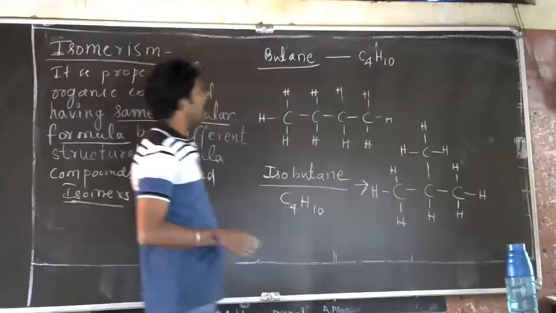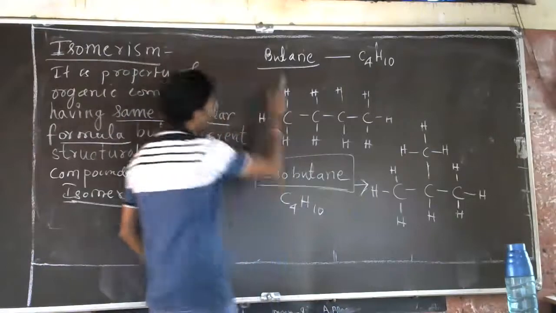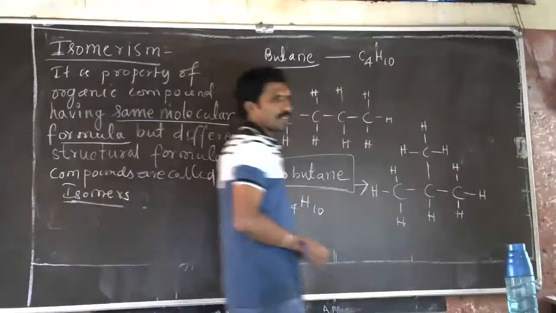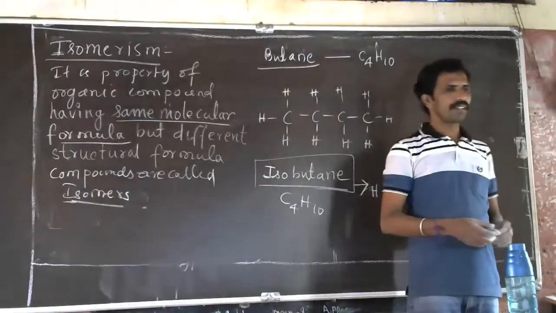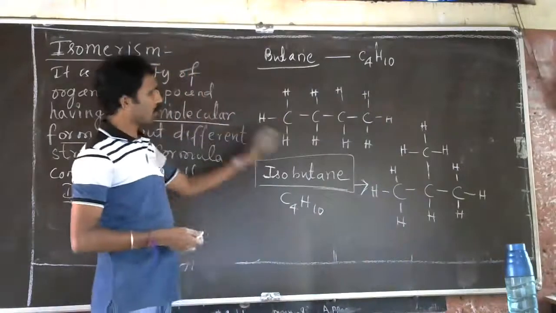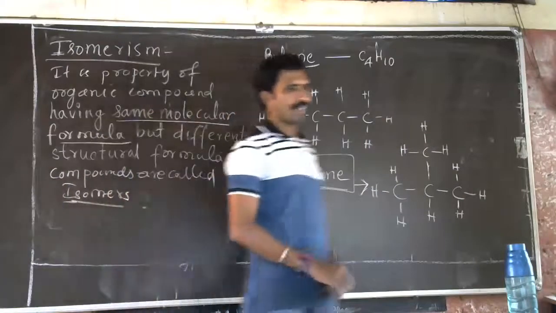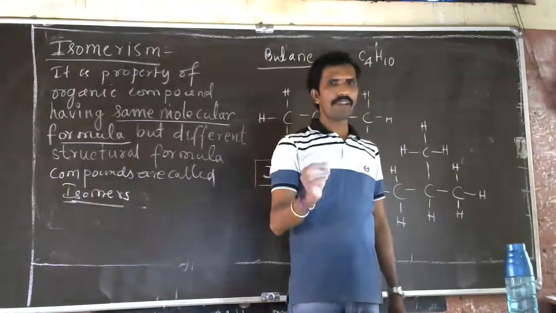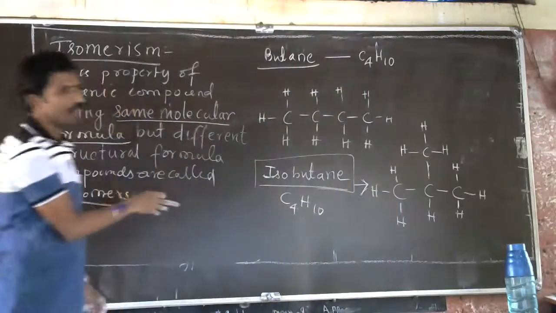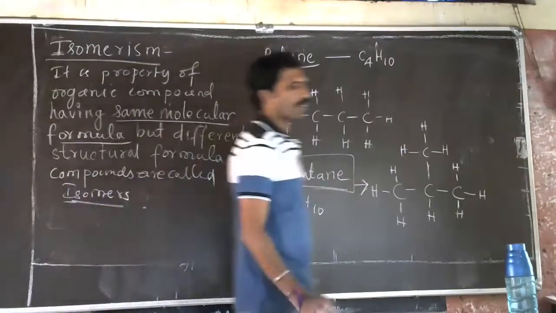So this is called isomerism, and this is called isomer of butane. Like this it is. So isopentane is there. Like that we have to represent it. They have a different structure, which means their property will be somewhat different. I told you, diamond and graphite are made up of the same thing. Similarly, organic compounds having the same formula and different structural formula are called isomers, and this is called isomerism.